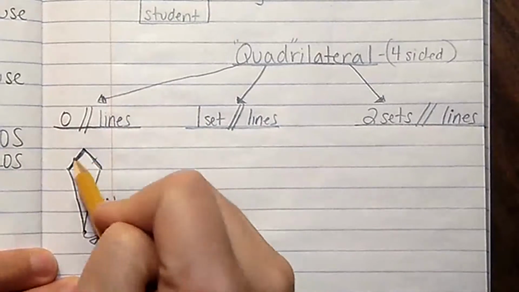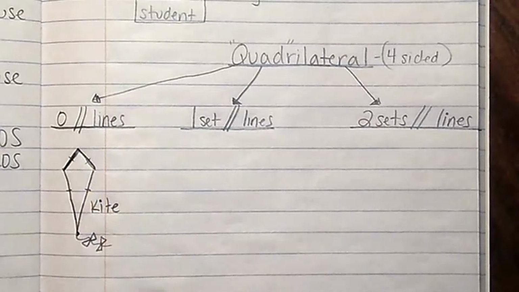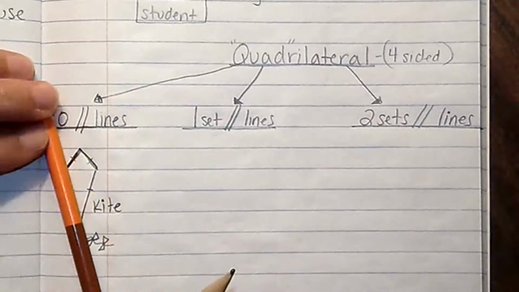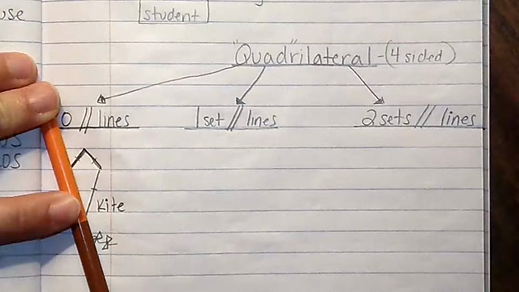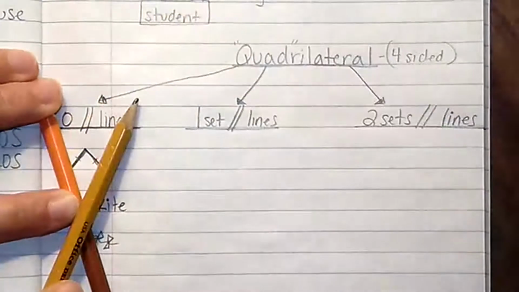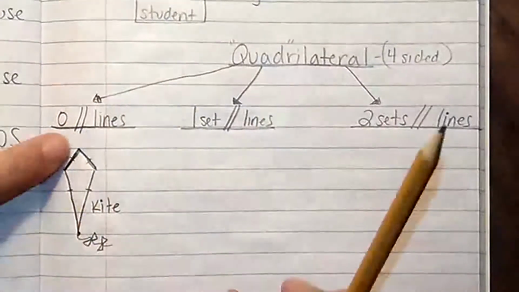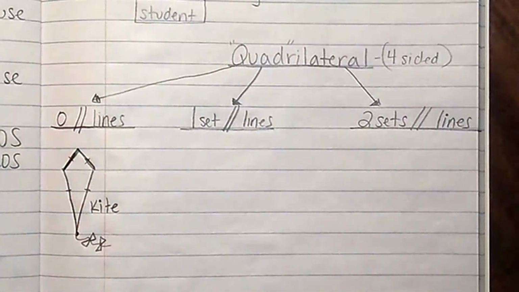Let's count them. 1, 2, 3, 4. It has 4 sides, but let's do the parallel line test and see. I'm going to cover up one of my line segments and I'm going to try all of the rest. But every one that I try touches my colored pencil. That's how I know there are no parallel lines.